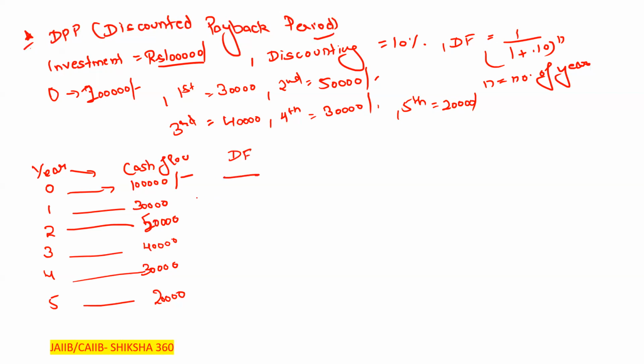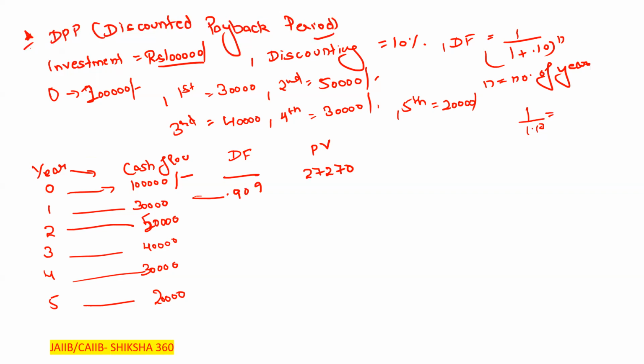Here it is nil in year 0. For year 1, it is 1 upon 1.10, which comes out to basically 0.909. So here we are getting the present value. 0.909 into 30,000. What is the present value we are getting here? In the round of 27,270. Actually we are getting 27,272, but by rounding off it is 27,270.